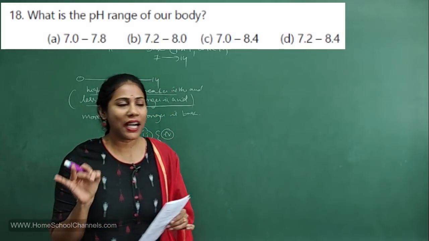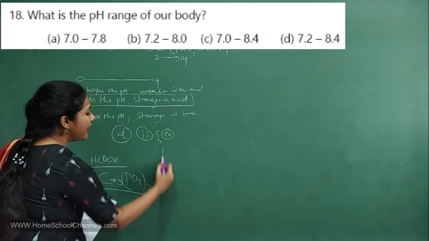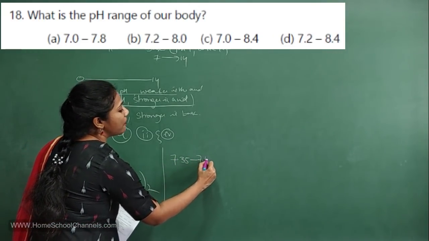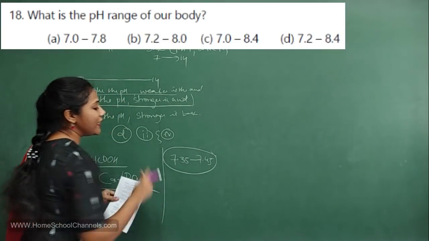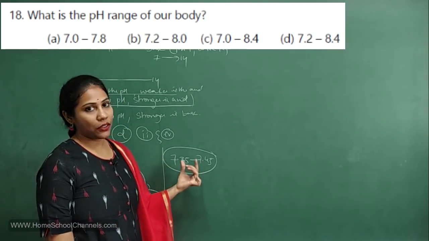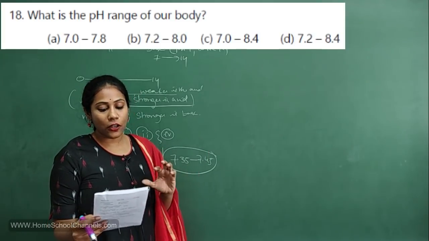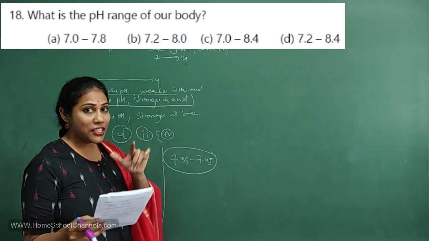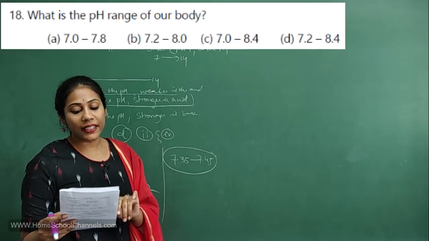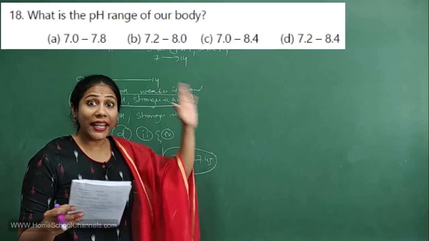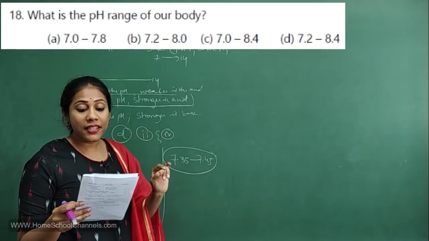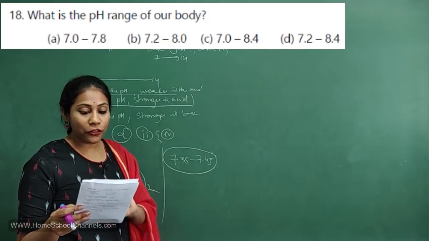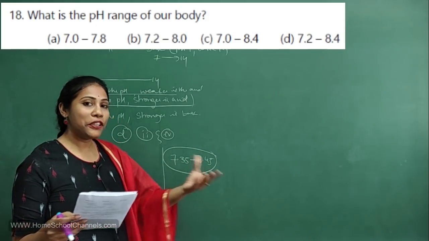If I have to give a precise value, the pH range of our body is 7.35 to 7.45. So the pH range is always between this particular value. But this value is not there in the options. So at that point of time, which option will you select? First option, 7 to 7.8. Second one, 7.2 to 8 they gave. No. 7.0 to 8.4. No. 7.2 to 8.4. No. So we'll go for the first option.